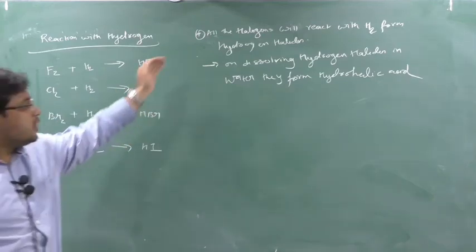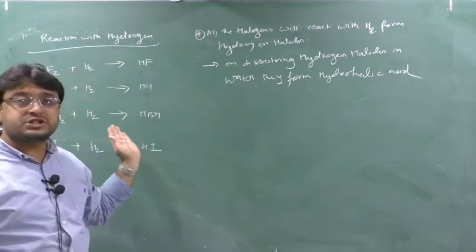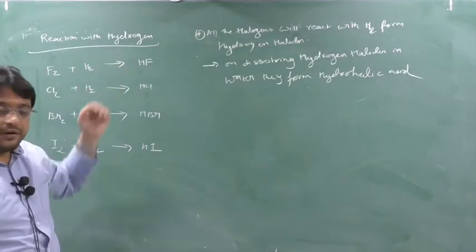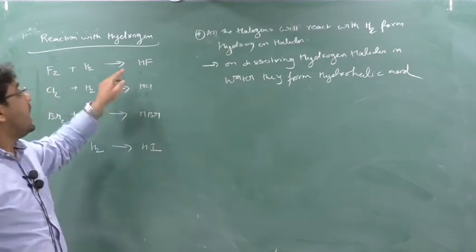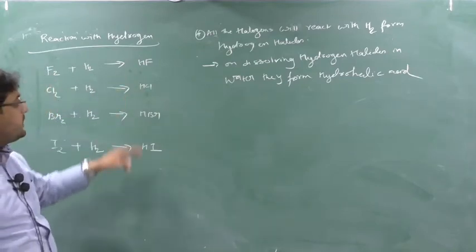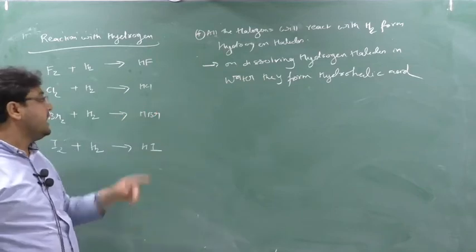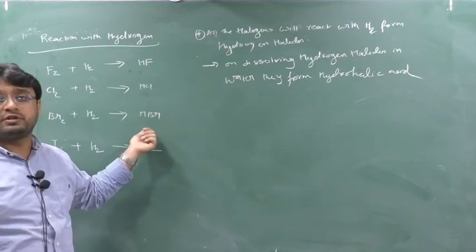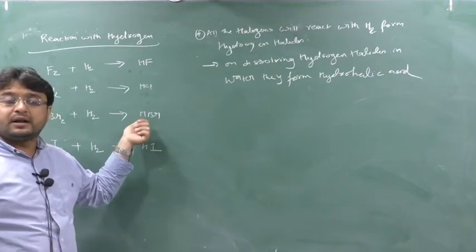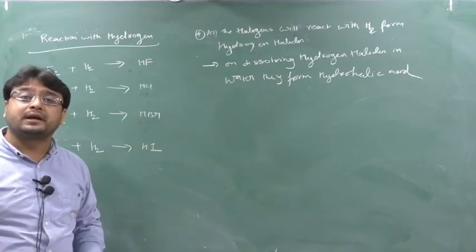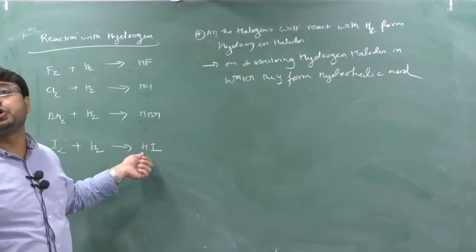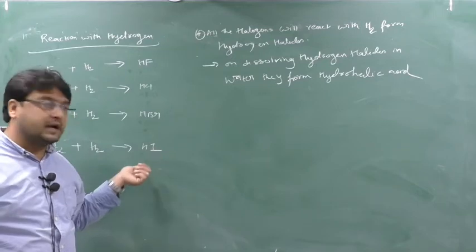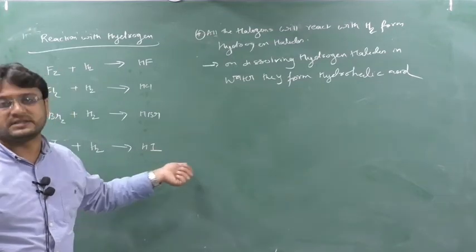HCl, aqueous solution of HCl, is known as hydrochloric acid. Aqueous solution of HBr, aqueous solution means what? Solution with water of HBr is known as hydrobromic acid. HI, aqueous solution of HI, that is when HI is dissolved in water, will form hydroiodic acid.